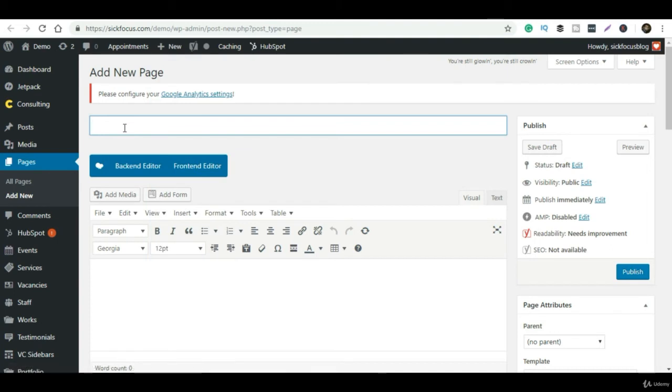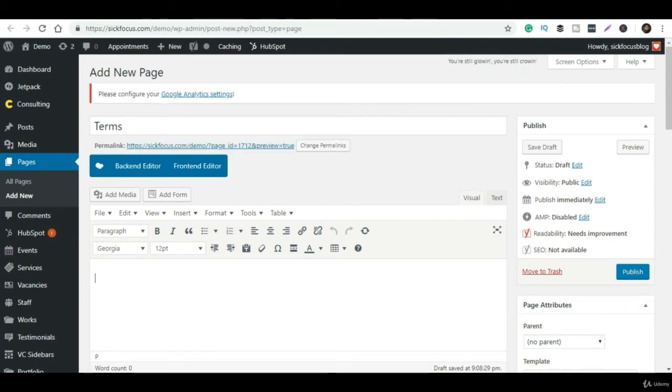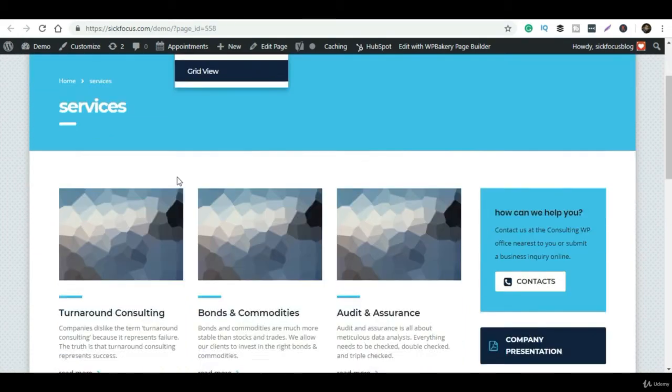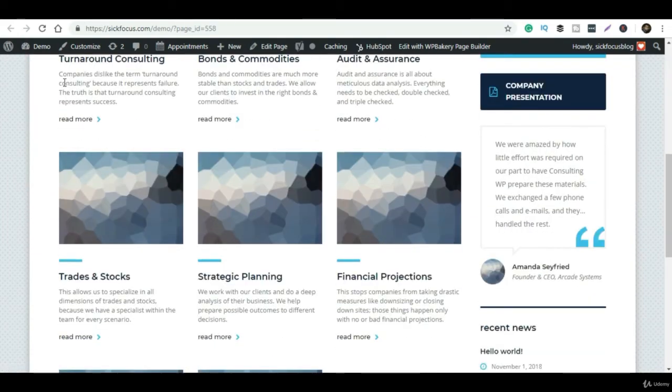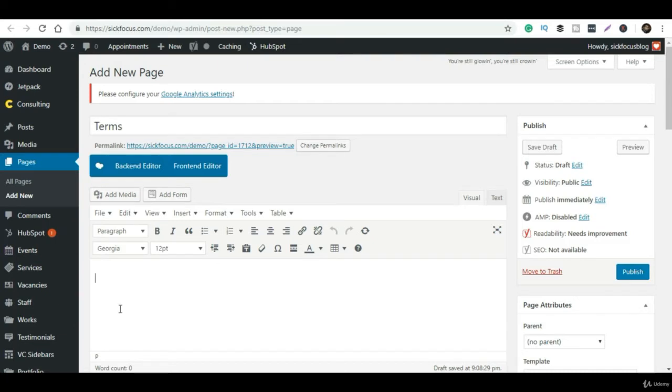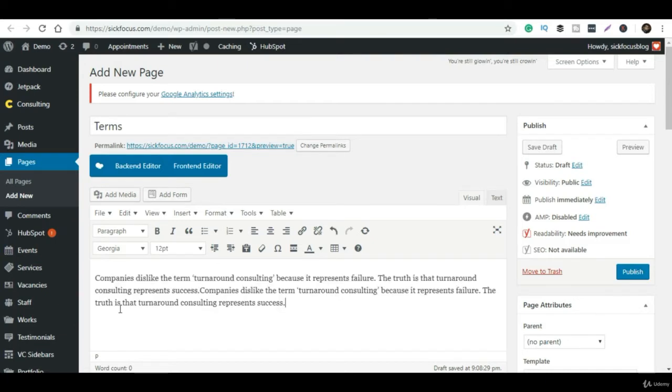Even if you want, you can add any kind of images in between the paragraphs. For that you have to click on the Add Media option, then drag and drop the media. Let me show you this option. Let's see if there are any media files available with us or not. Yeah, media files are available.